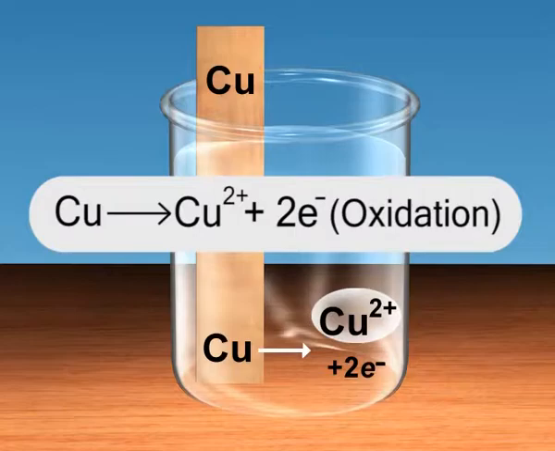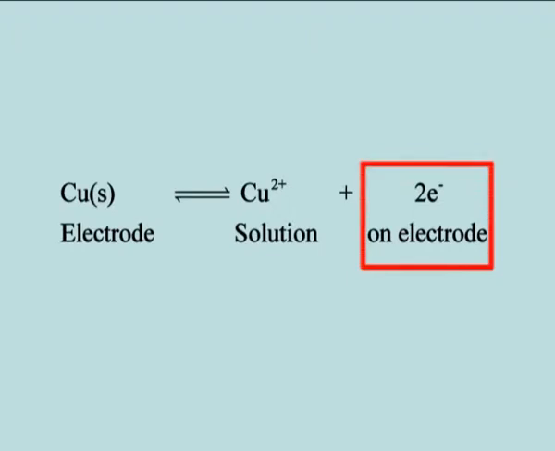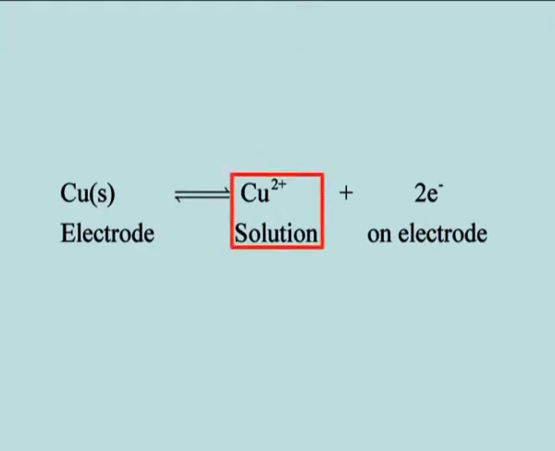This is the oxidation reaction. If a metal has a relatively high tendency to get oxidized, its atoms will lose electrons readily and form cupric ions, which go into the solution. The electrons lost on the electrode give it a slight negative charge with respect to the solution. Some of the cupric ions from the solution will take up electrons and become copper atoms. After some time, an equilibrium is established as shown on the screen.